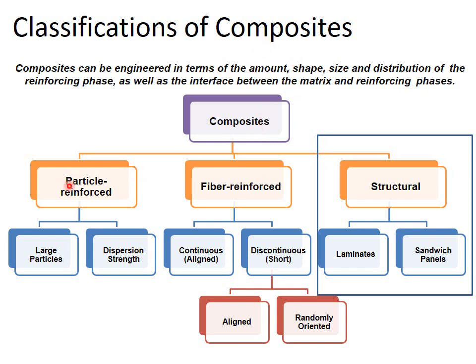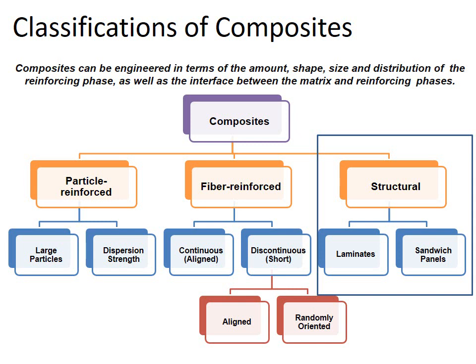On this system, composites are classified into three major classes. The first class is called particle reinforced composite material. The second class is called fiber reinforced composite material, and the third class is called structural composite material.